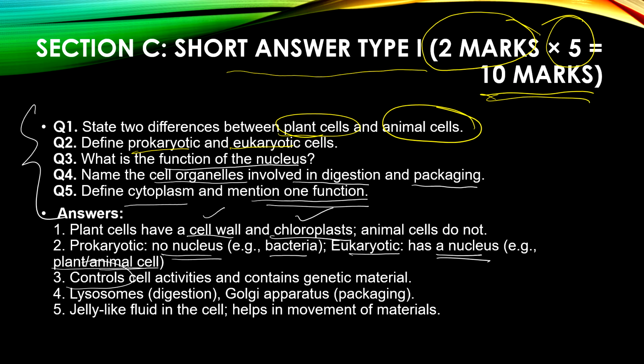Now what is the function of nucleus? Nucleus is actually controlling the cell activities and it contains the genetic material, right? So DNA and all are present inside the nucleus only, which is passing on the genetic material from one cell to another, one individual to another, right? So the nucleus is controlling all the cell activities and it contains the genetic material of the cell.